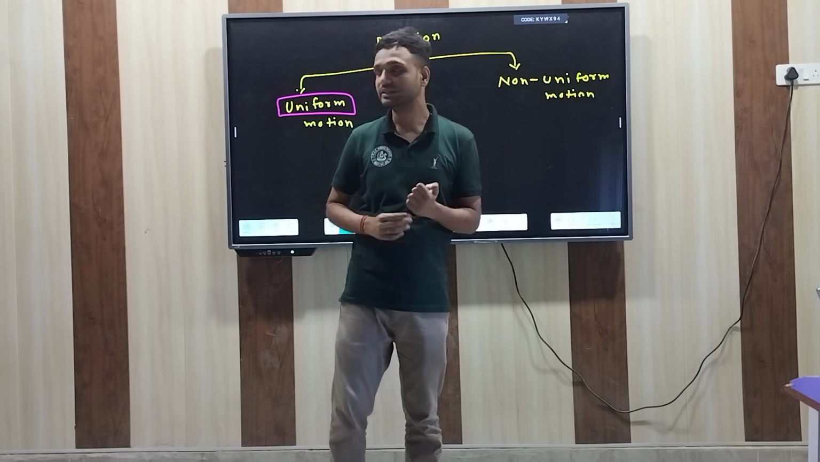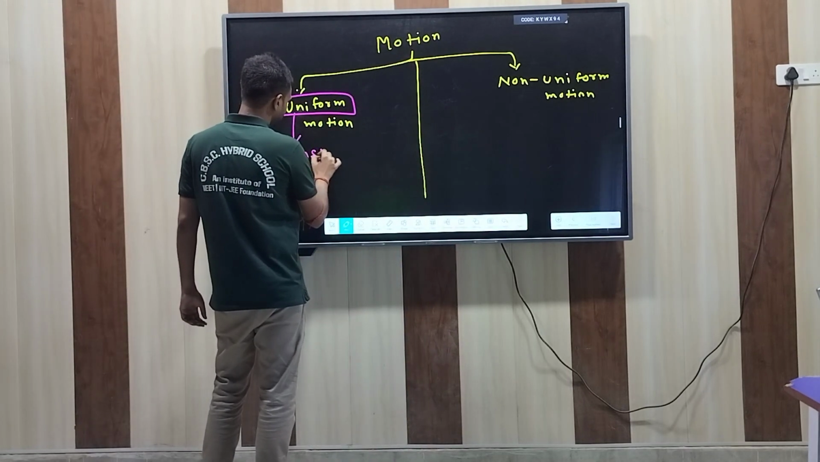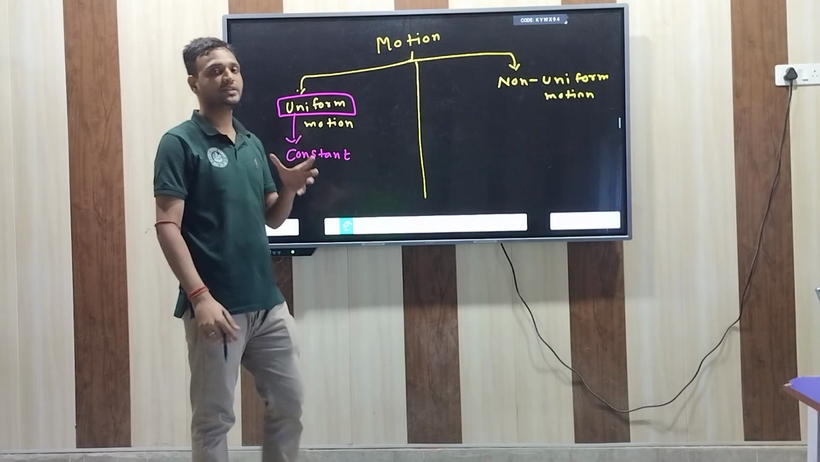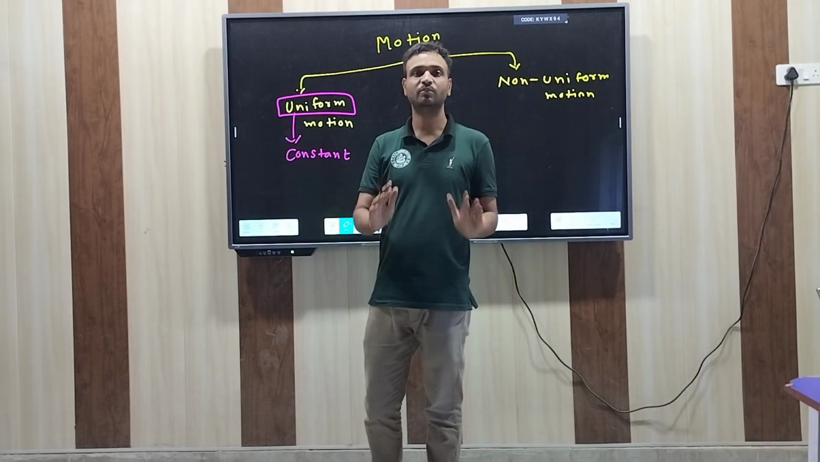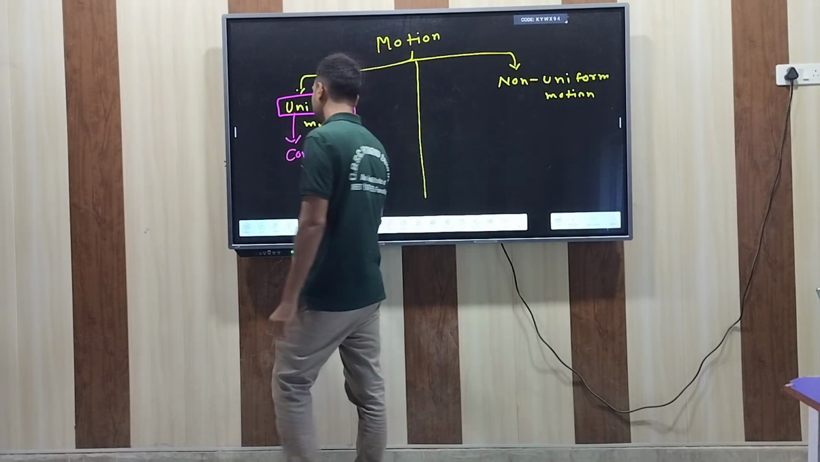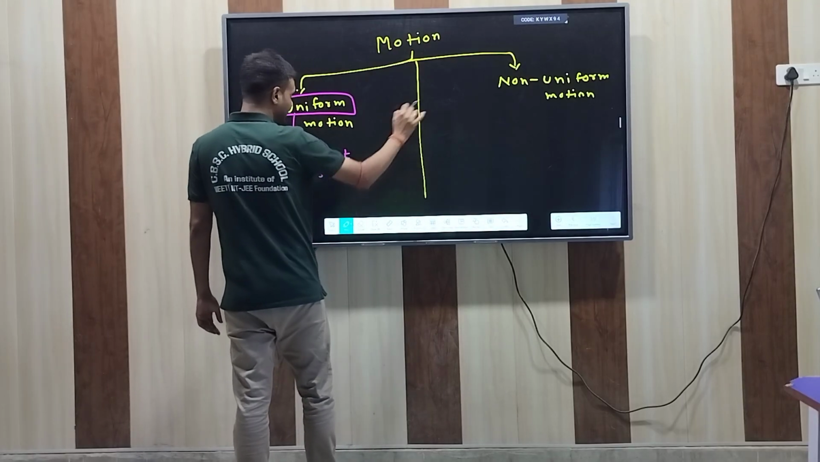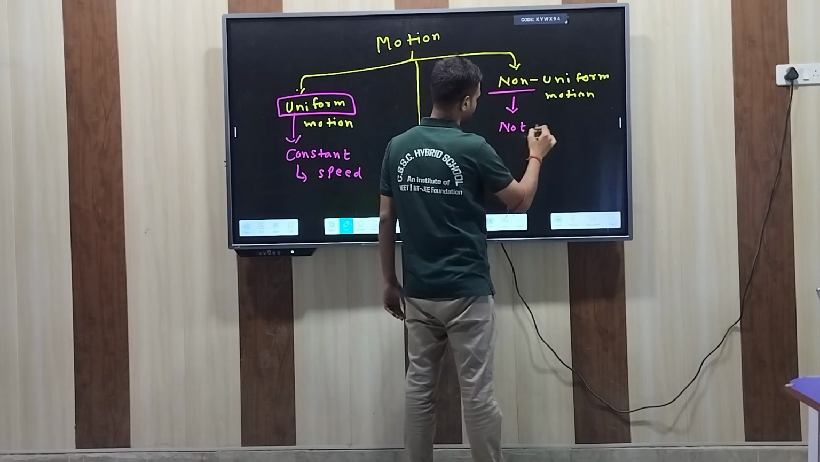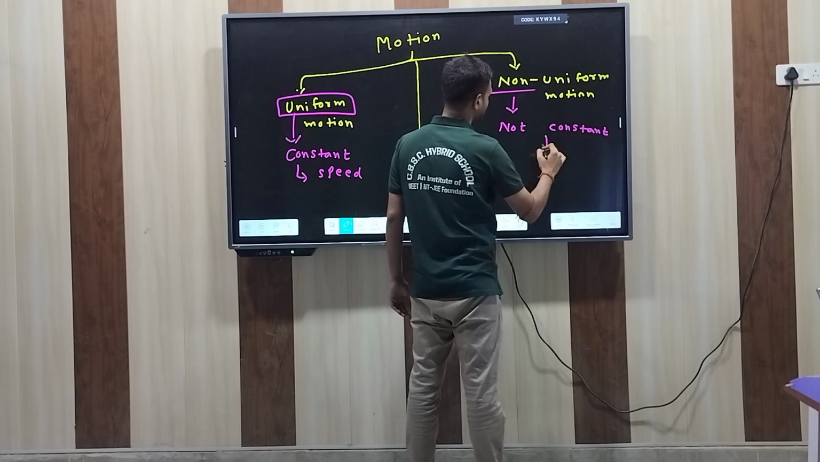So uniform means, in physics, uniform means constant. So here in uniform motion we are discussing constant motion. So the question arises, what is constant? In uniform motion, what is constant? The term which is constant is speed. And in non-uniform motion it is not constant. And what is not constant? The thing that is not constant is speed.